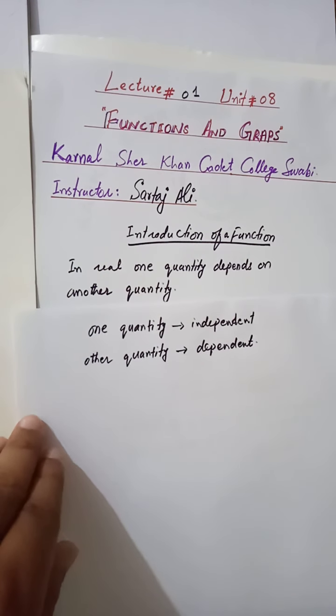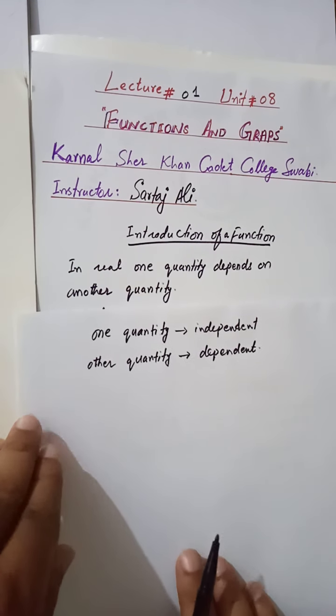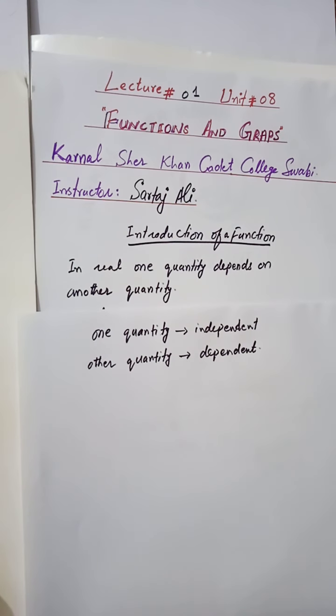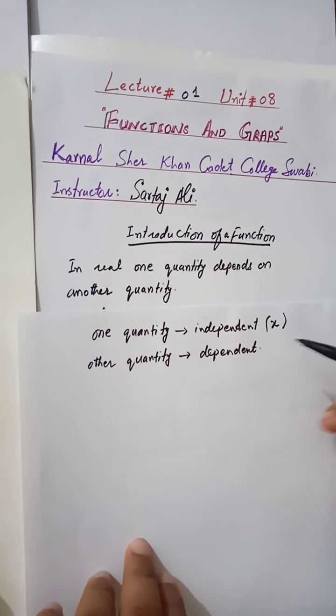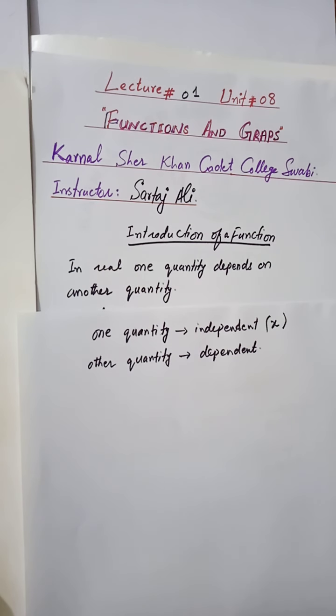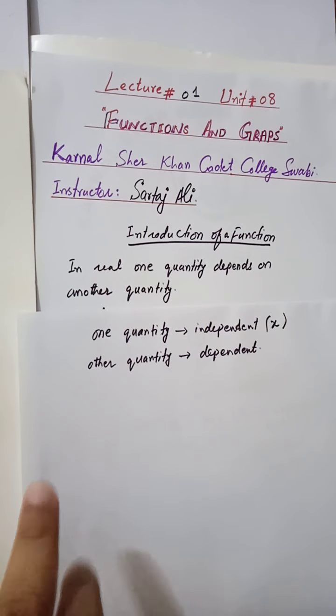We always denote, this is just a convention, you may change it, but we always consider the independent quantities by the symbol x. This is the notation for the independent quantities. We always plot the independent quantities along the x-axis. So that's why we gave a mathematical name, x, to the independent quantity.